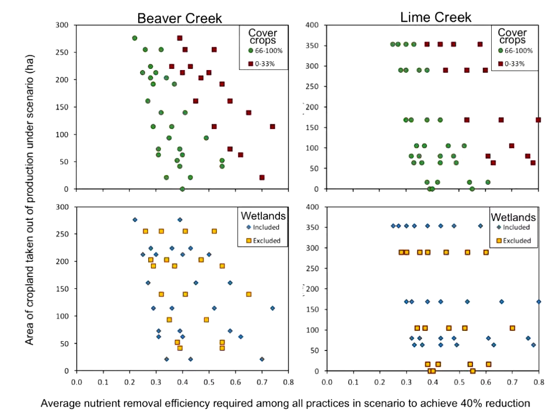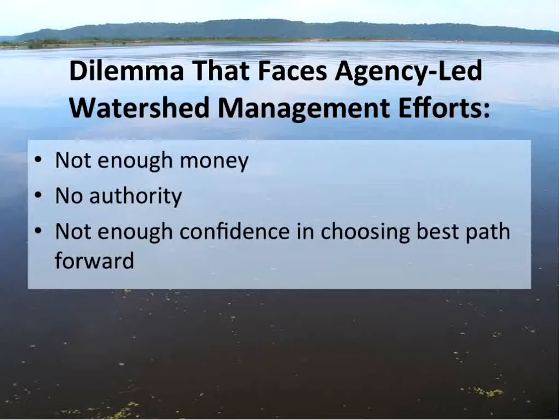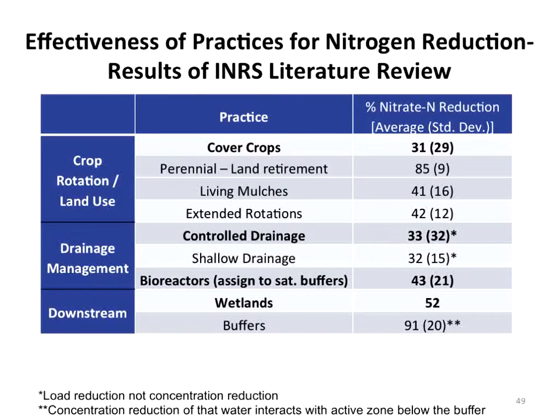And so just to give you an idea here, the top of the scale is around 7 or 8% of the total cropland area in the watershed. And we do have combinations of practices down here that only take 2 or 3% of the watershed out of production, but have nutrient removal efficiencies that are within the range that we see in our